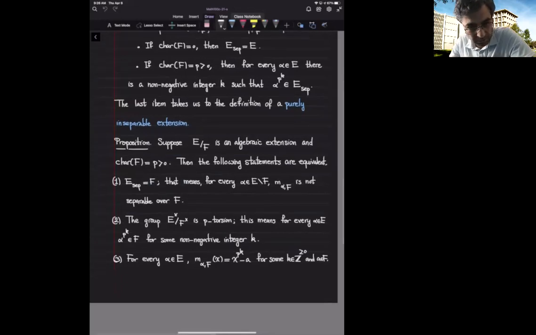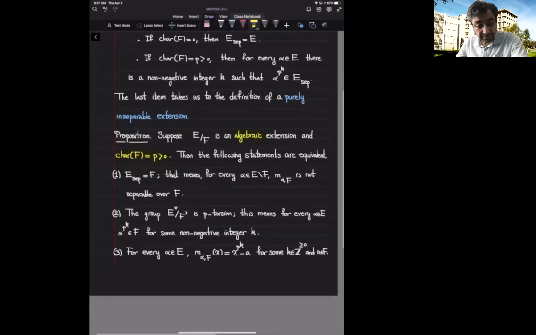So what is the statement? Assume that E over F is an algebraic extension, and the characteristic of the base field, and therefore of both of these fields, is a prime number p. Then the following statements are equivalent.